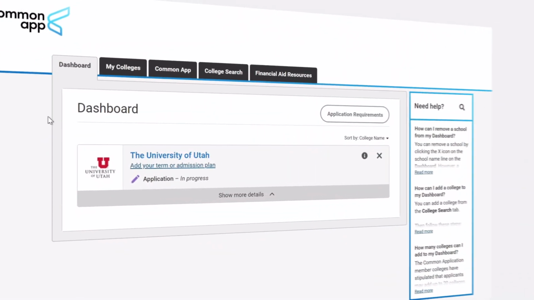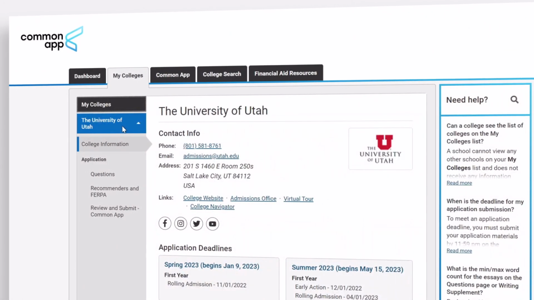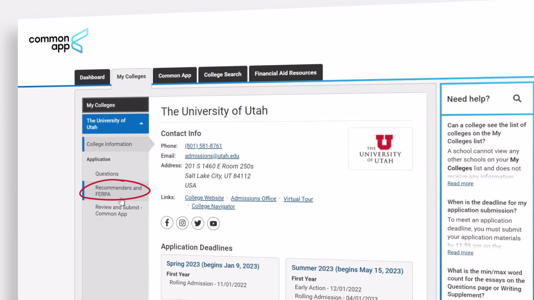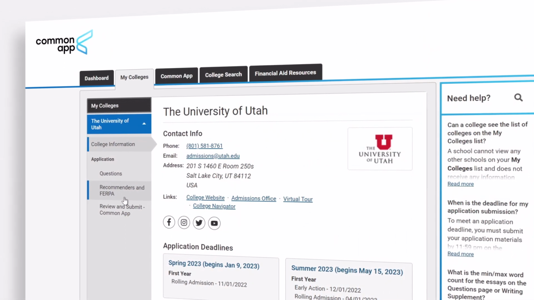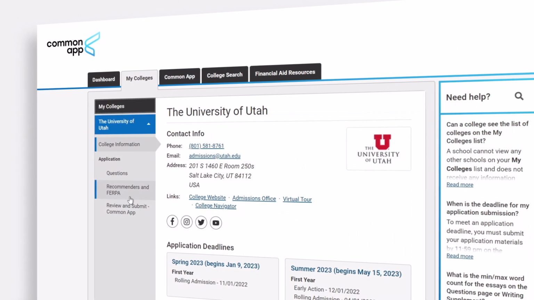If you include letters of recommendation, ask people you know very well with plenty of notice in advance. Click on Invite Recommenders, then choose their role in your life. Their titles are less important than how well they know you and how they can speak on your personal strengths and academic abilities.